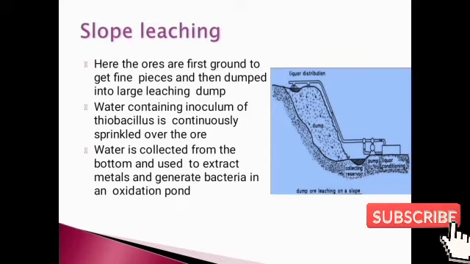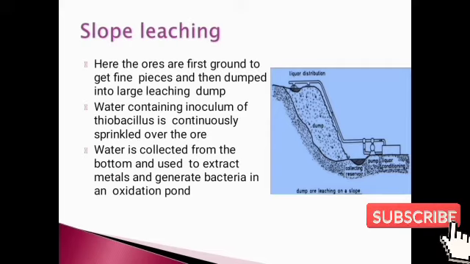Slope leaching. In slope leaching, firstly we have to crush the ore into pieces. After crushing into pieces, we dump it into a reservoir. We dump it on an inclined surface, and also sprinkle water containing the inoculum of Thiobacillus species.